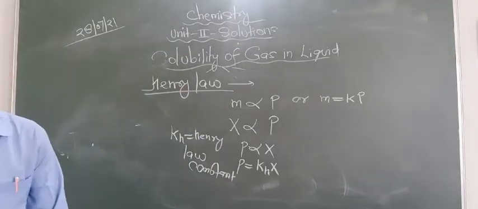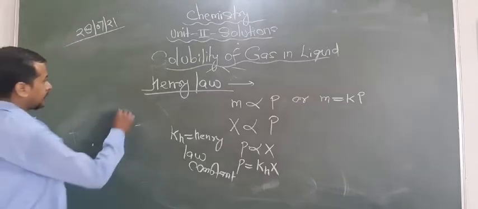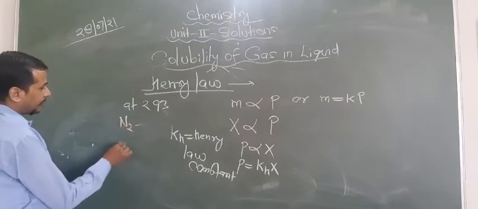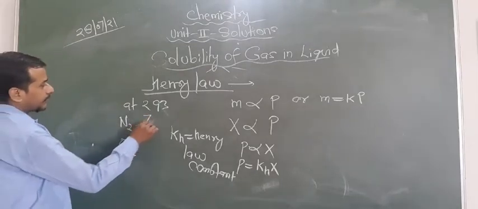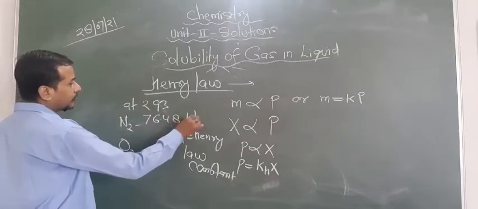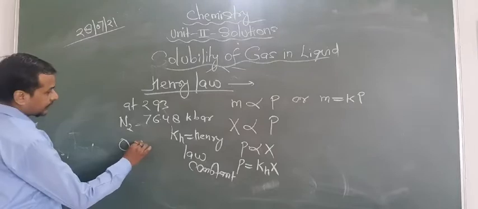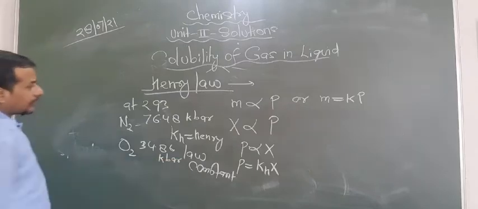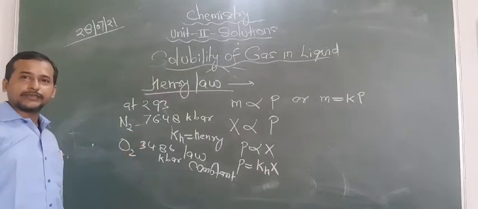Just for example, we have taken two temperatures and two gases. At 293, the KH for N2 and O2: the KH for N2 is basically 7648 kilobar, and for O2 it is 34.86 kilobar. Are you getting this point or not? So at the same temperature, look at the condition: two gases have different values of KH.